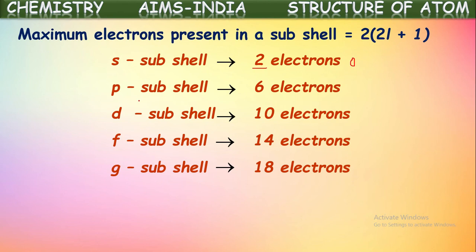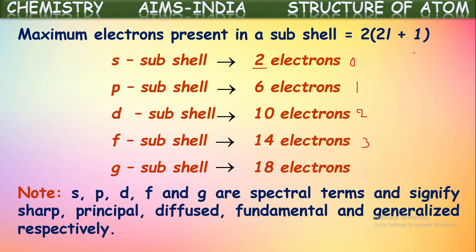If it is for P subshell, we know l value is 1. If we substitute 1 in this, we get 2 plus 1, 3. 3 into 2. Totally it becomes 6. So a P subshell can accommodate totally 6 electrons because there are 3 orbitals in it. Next, D subshell can accommodate totally 10 electrons if we substitute 2 in this formula. If we substitute 3 there in that formula, we get 14 for F subshell. In this way, the maximum number of electrons that can be accommodated in a particular subshell is given by the formula 2 into 2l plus 1.